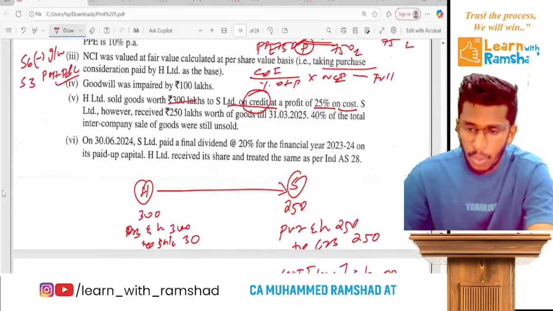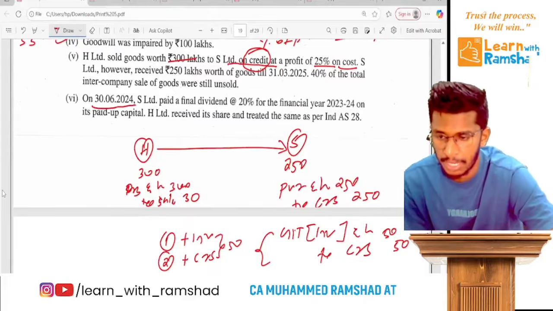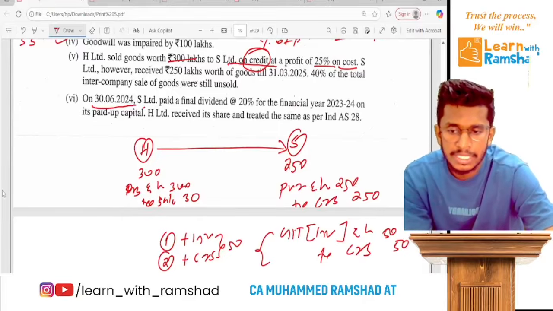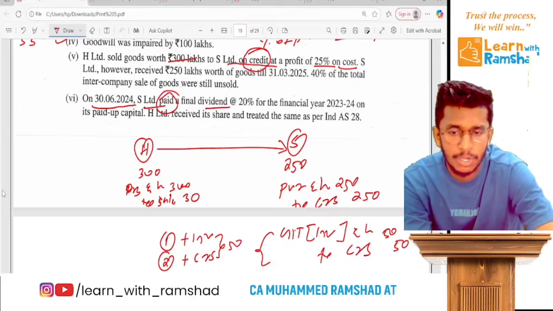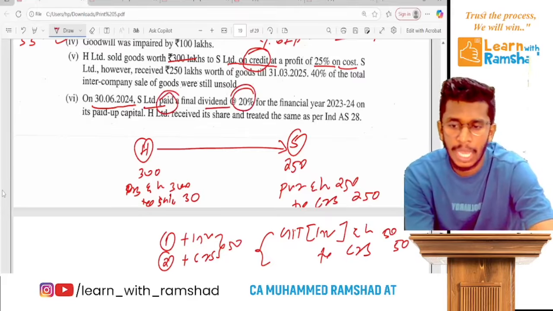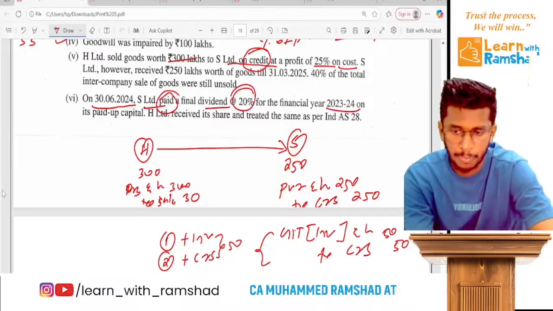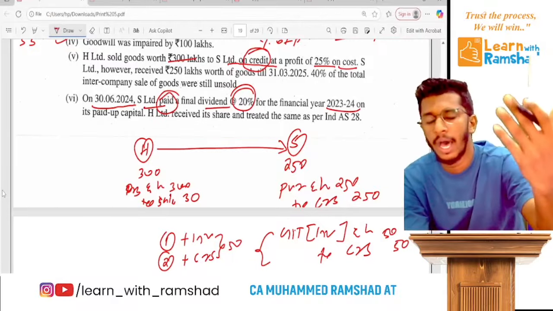Clear? Now that's it. On 30th March 24, that means after we purchased the shares, S Limited paid a final dividend of 20% for the last year. So that's it. It's paid. So actually this is a pre-acquisition dividend.